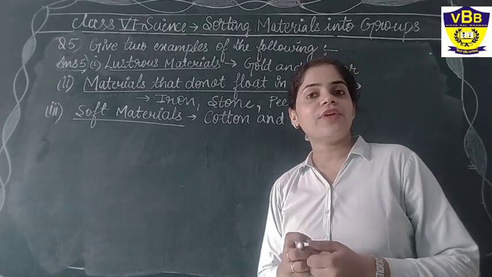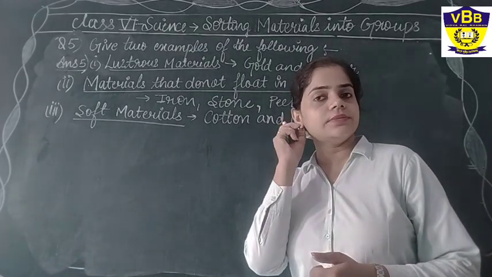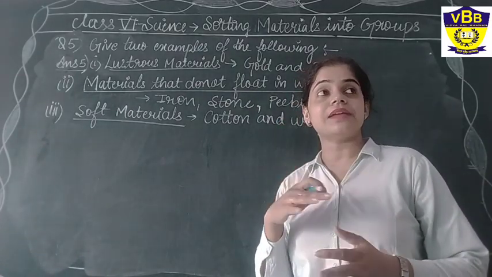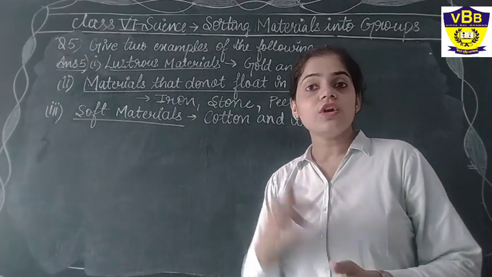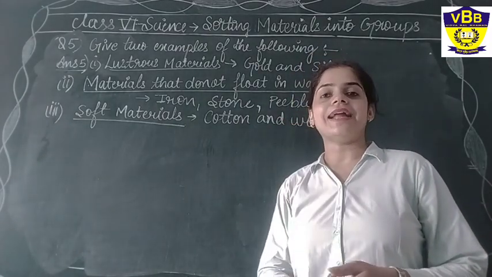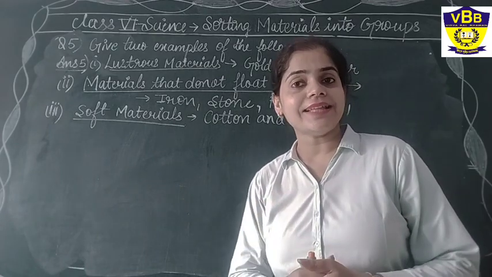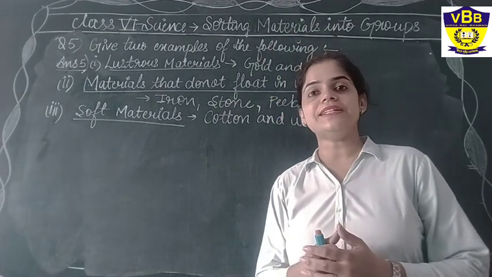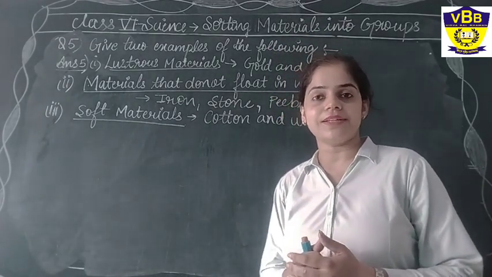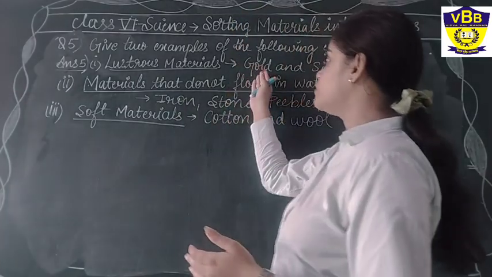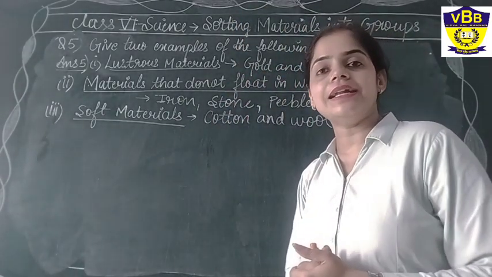Some girls must be wearing gold earrings. The gold you are wearing is a material that gives shine, and such materials are known as lustrous materials. For example, gold and silver.